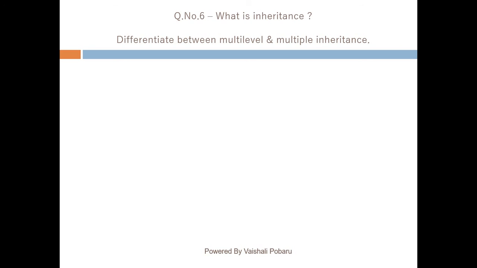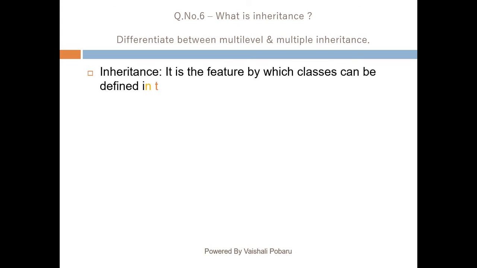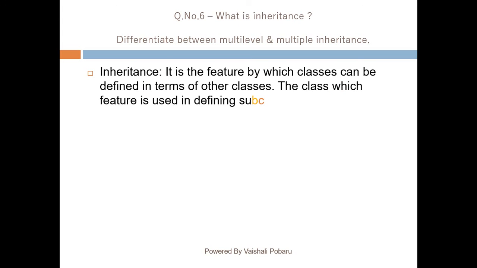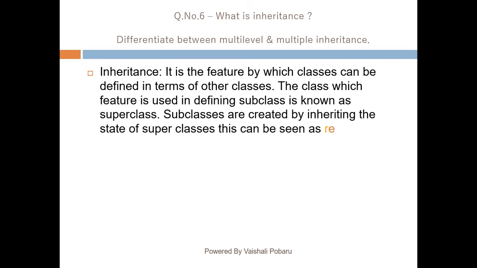Question number 6. What is inheritance? Difference between multi-level and multiple inheritance. It is the feature by which classes can be defined in terms of other classes. The class whose features are used in defining a subclass is known as the superclass. Subclasses are created by inheriting the state of the superclass. This can be seen as reusability.